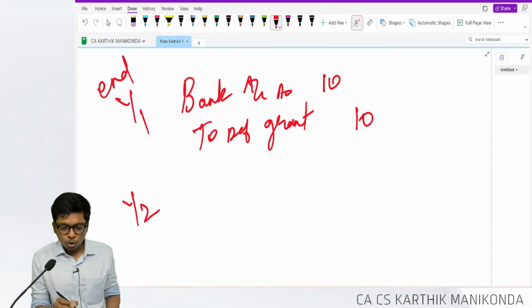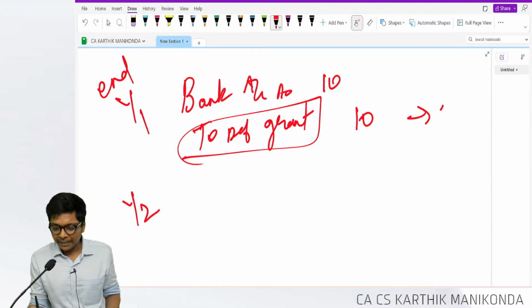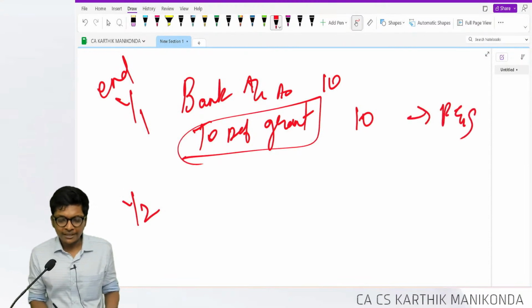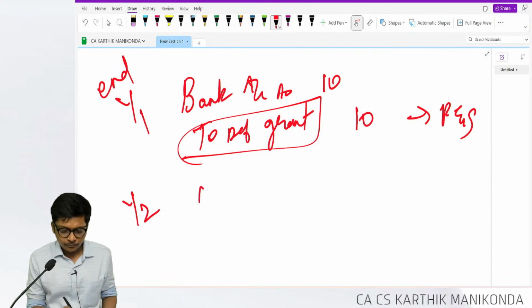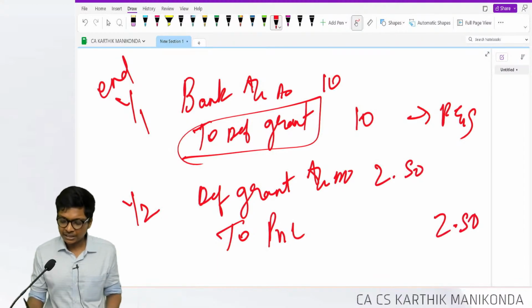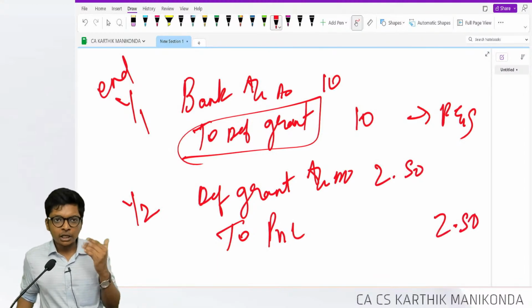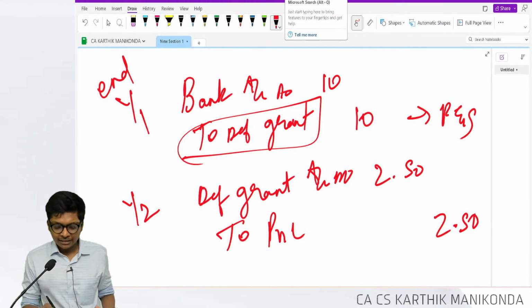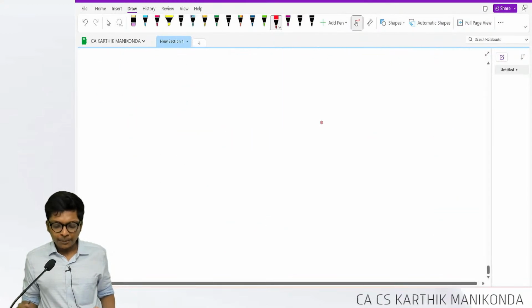In year 2, from deferred grant, which is part of my reserves and surplus, I will transfer back to my P&L. Deferred grant account debit to P&L 2.5. That's it. I will keep doing this in year 2, year 3, year 4, year 5. This will become 0. So what happens?